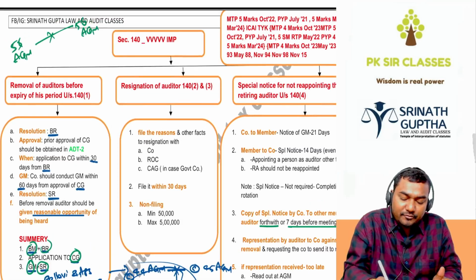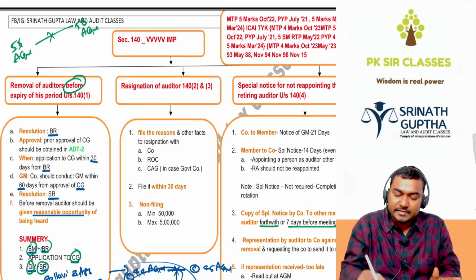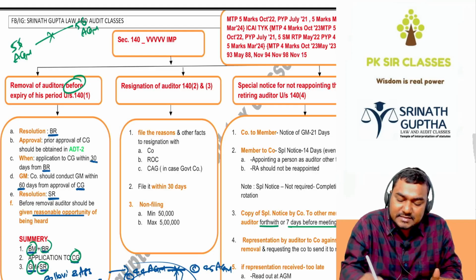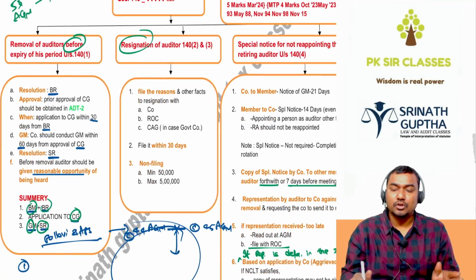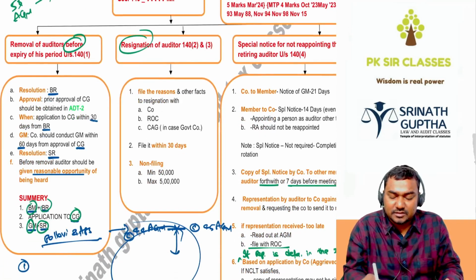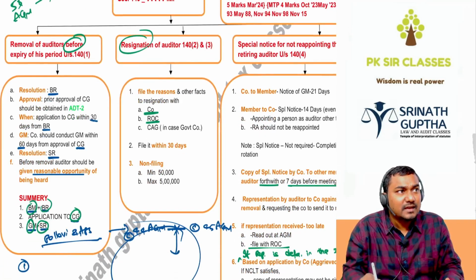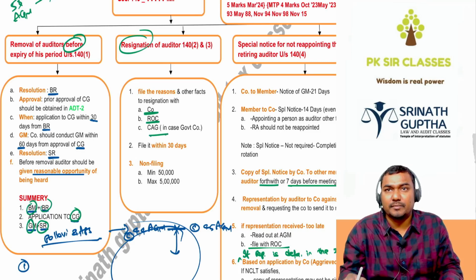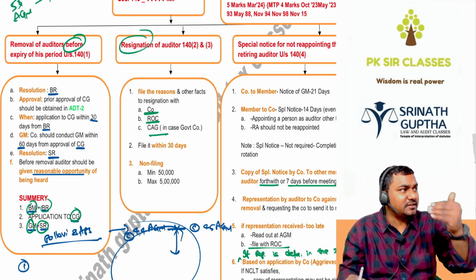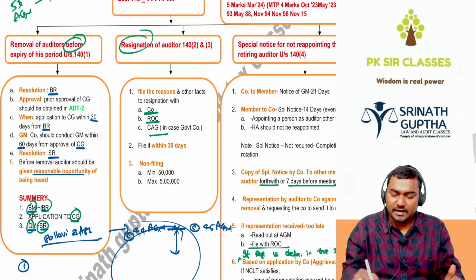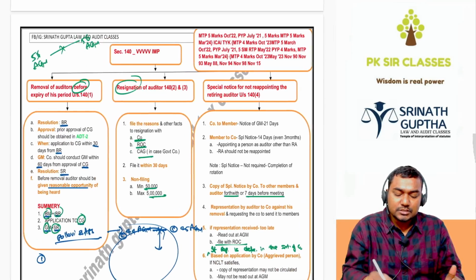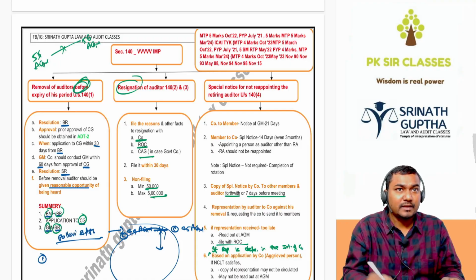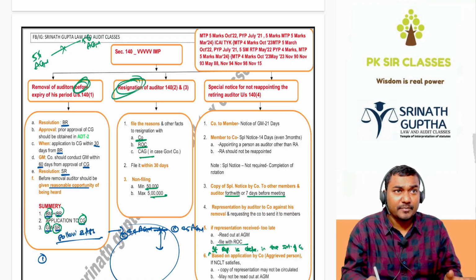We can remove him before the expiry of his term also, shareholders. This one is before AGM, shareholders are removing. This one is before AGM, auditor is resigning. So the auditor has to file the reasons for resignation with the company and ROC, and CAG also in case of a government company. If he does not file the reasons with the company and the government, the penalty will be 50,000 rupees to 3 lakhs. So these two are members removing before AGM, auditor resigning before AGM.